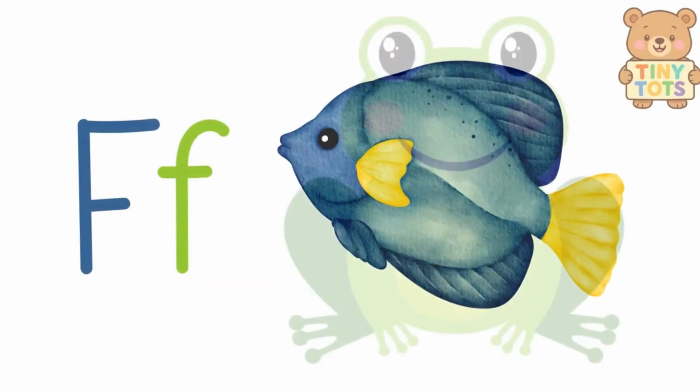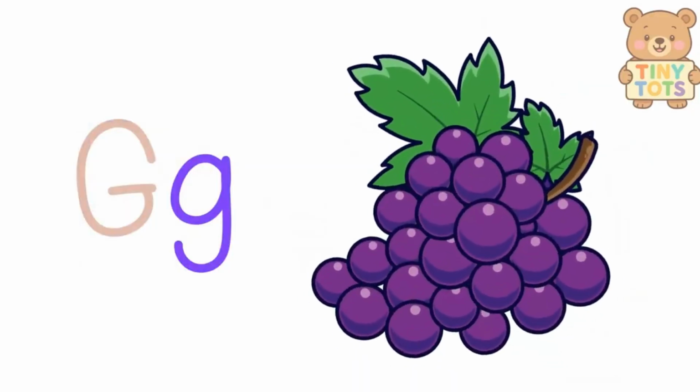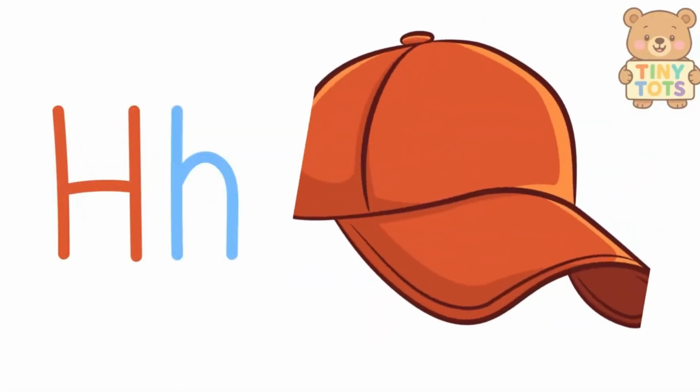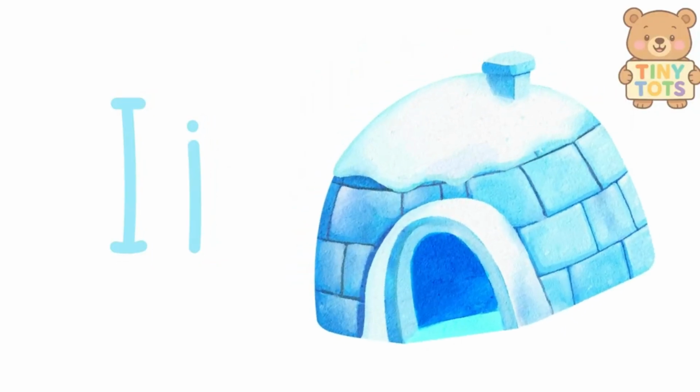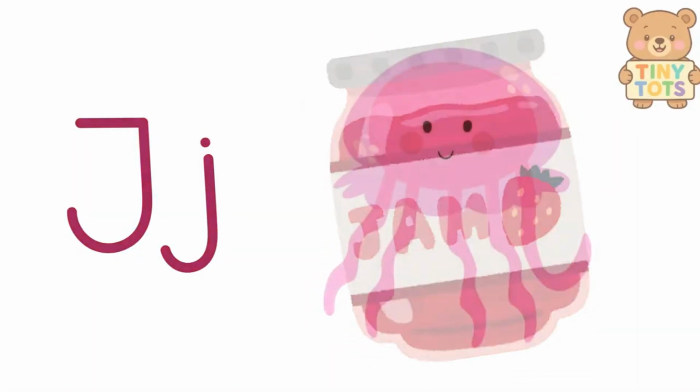F is for fish and frog. G is for grape and goat. H is for hat and house. I is for ice cream and igloo. J is for jam and jellyfish.